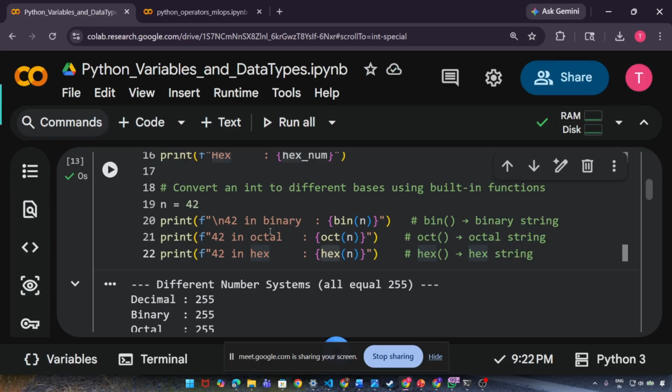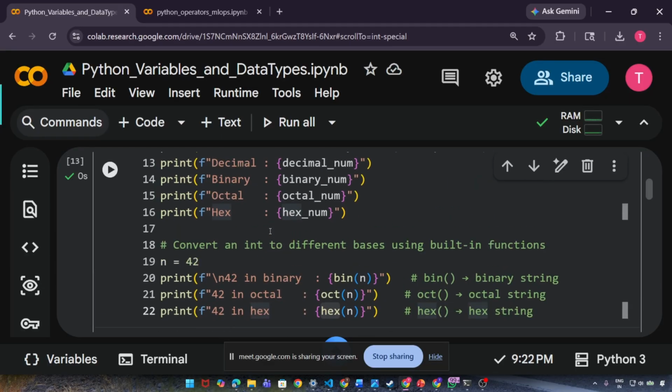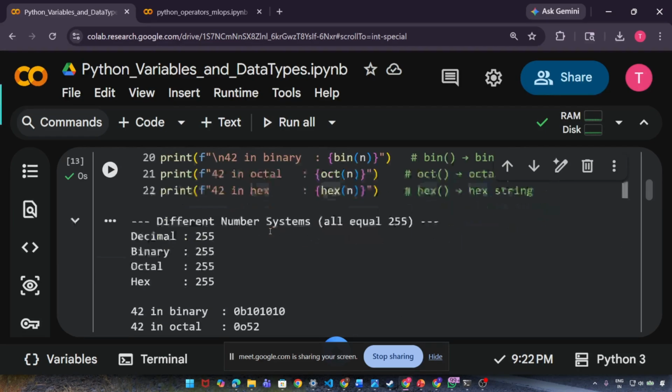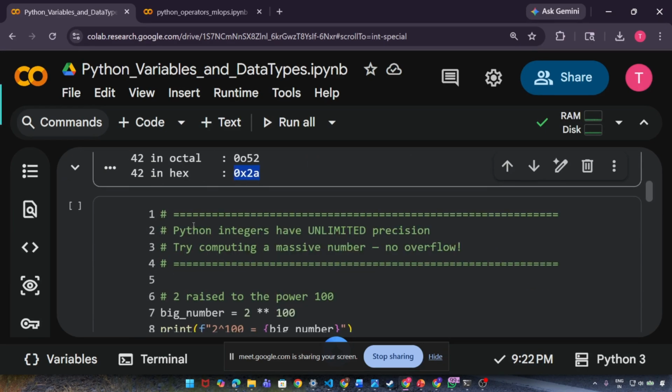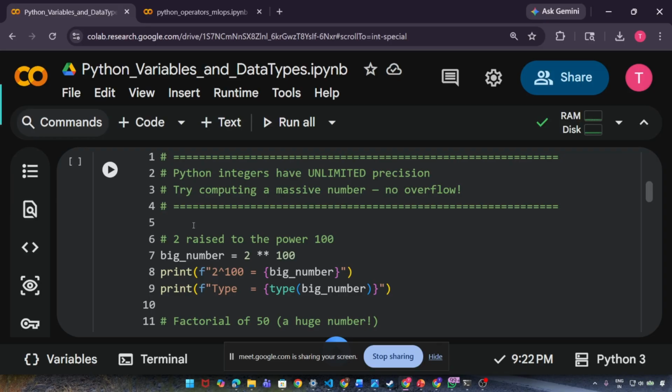So if you want to do it, you can do it. But mostly in projects, you will not use these things. But I just wanted to show you everything. That's why I'm showing you everything. Any question? Great. Now the next thing that we'll discuss is Python's unlimited precision.